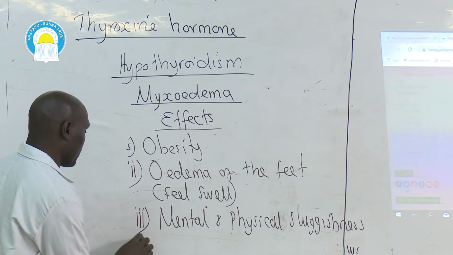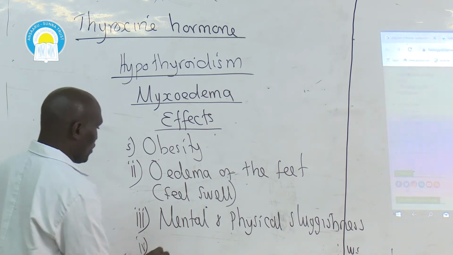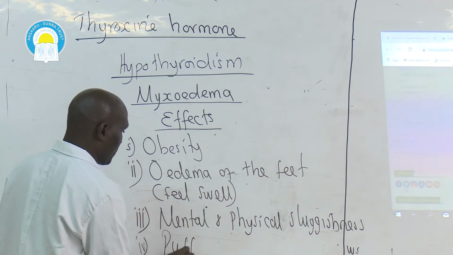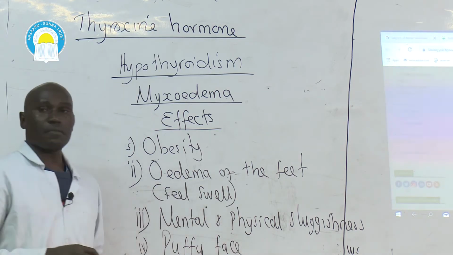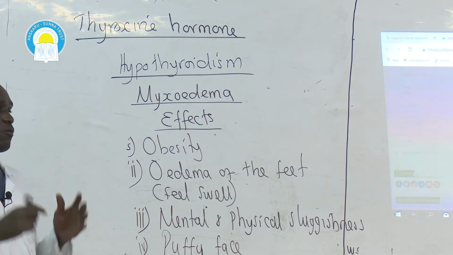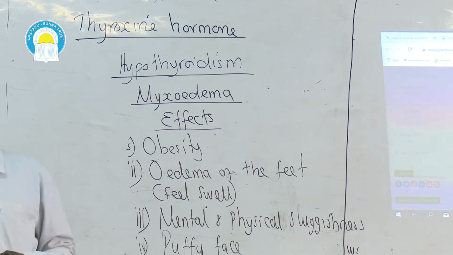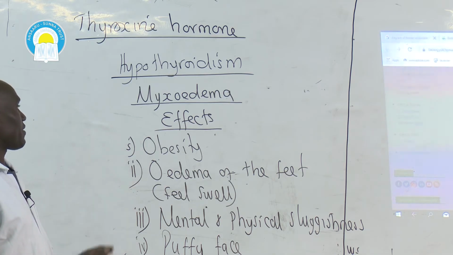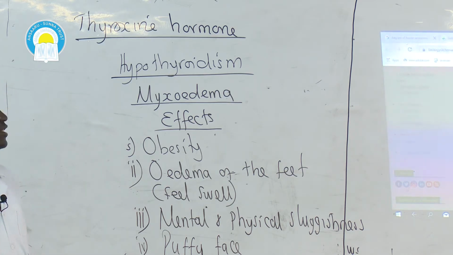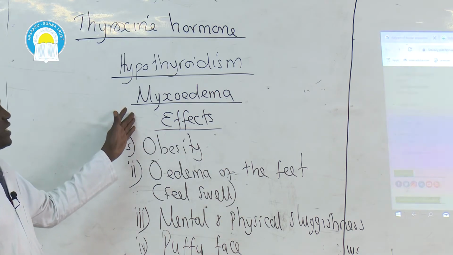Then, the individual also has a puffy face. The face of a person suffering from myxedema will be swollen. The swelling is due to the deposition of a lot of fluids within the body of the victim. So, these are the main effects that arise from hypothyroidism in adults, which leads to a condition known as myxedema.